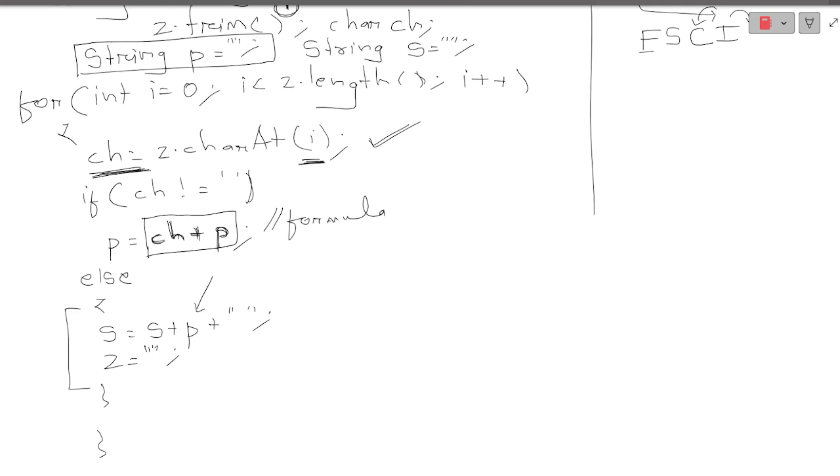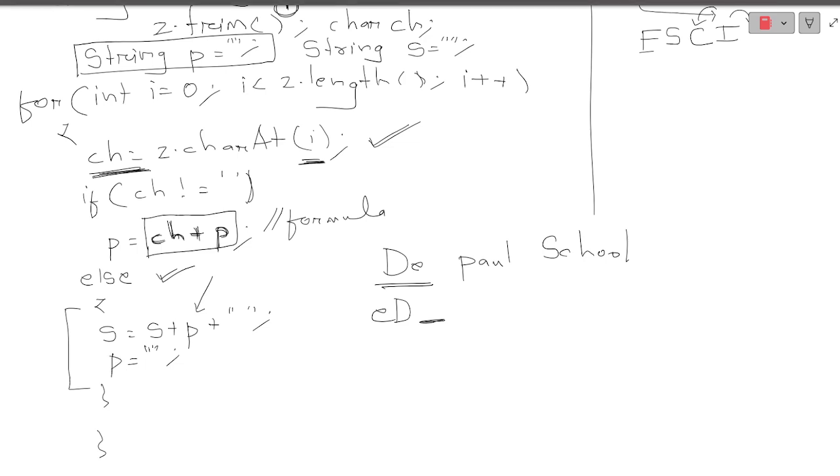So what will happen? Suppose somebody has given me, let me say, "DePaul school". Okay, if this is a string, first of all this will be reversed. Whenever we get a space, else will execute. Yes or no? So there, S plus P. This "ed" will be stored, and there will be a space in between. Now why am I doing this?